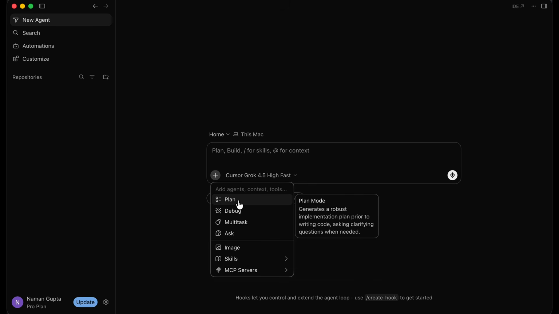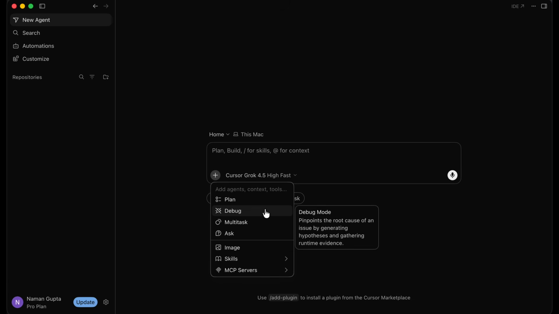So what exactly is plan mode? Well, the name is pretty self-explanatory. The plan mode generates a robust implementation plan prior to writing code. So before you start building, you can actually have the AI generate a plan for you before you start. Now there's also a debug mode. So while you're building your application, if you face any errors or bugs or problems or issues, then debug mode goes into that very deeply and it solves the problem for you without you having to do anything.